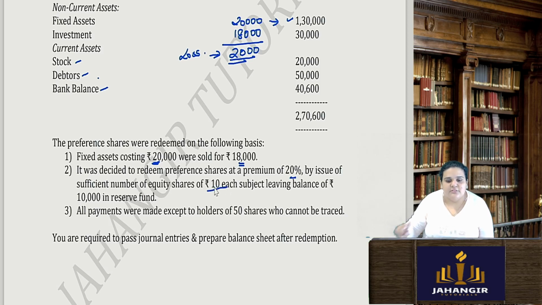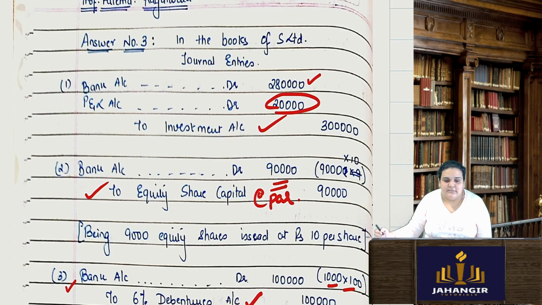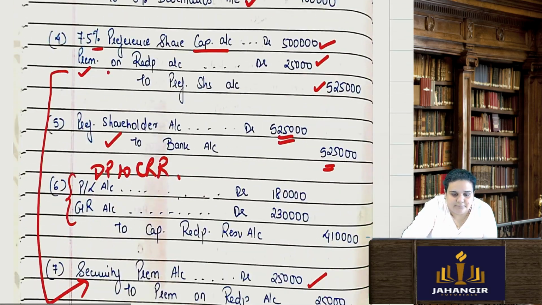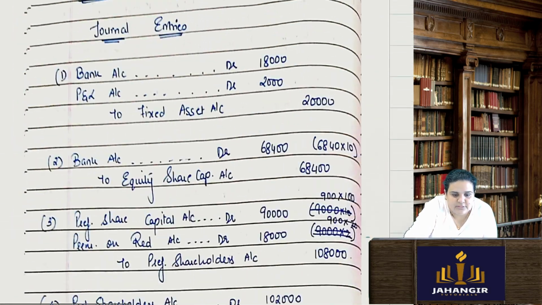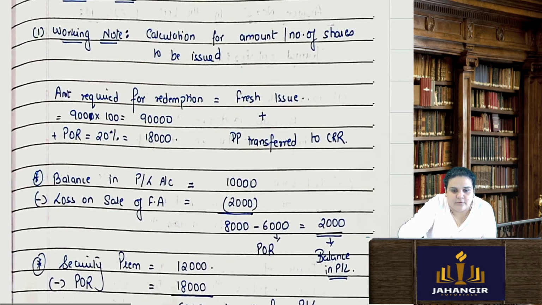It was decided to redeem preference shares at a premium of 20% by issue of sufficient number of equity shares of rupees 10 each, subject to leaving 10,000 in my reserve fund. Reserve fund is a free reserve. All payments were made except 50 shares who cannot be traced. We have to pass the necessary journal entries. Question number 4. Let's go to the working note.